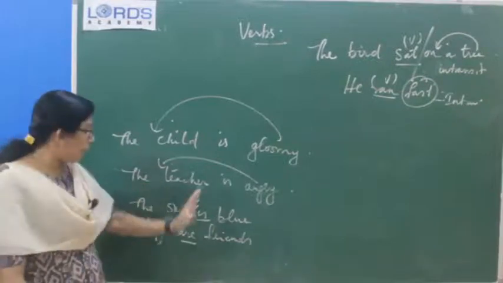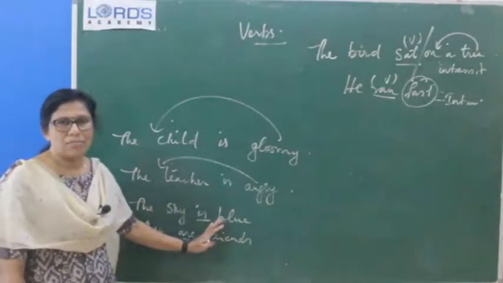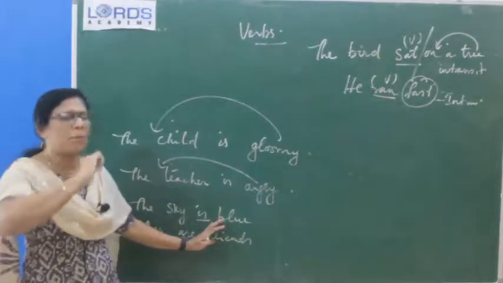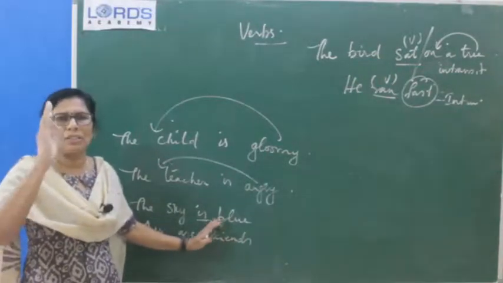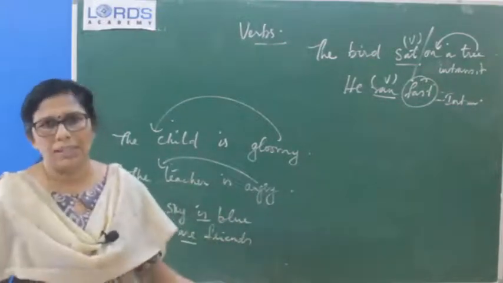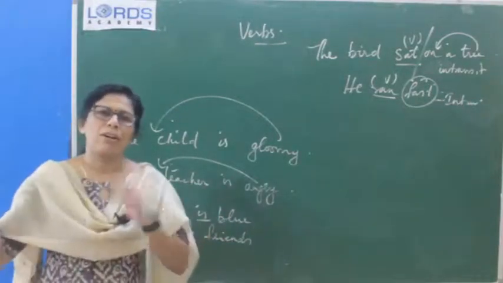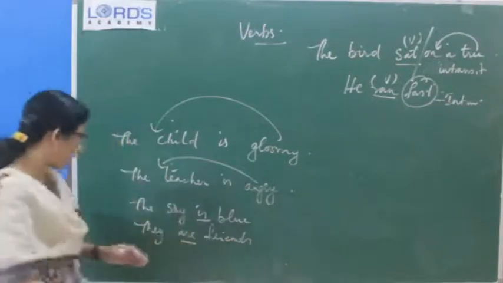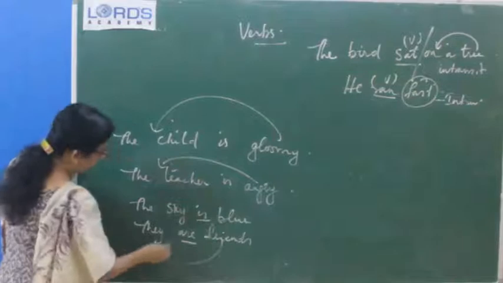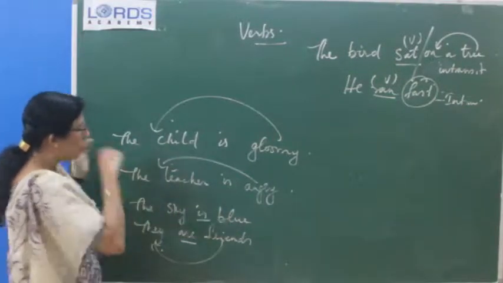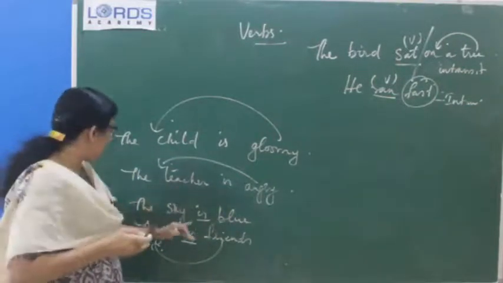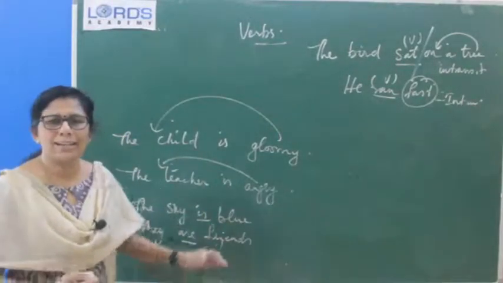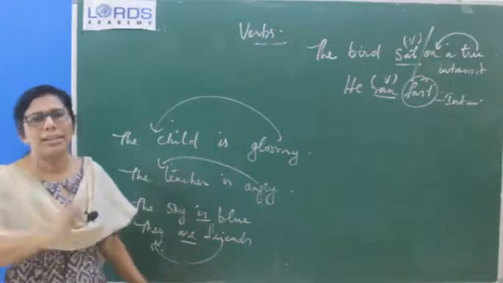Why? Because if you are using it in a sentence, we know that she is a girl. The earlier example which I have told, the previous example, she is a girl. She is, if you stop the sentence there, it is incomplete. Okay. So we are attributing a complement to it. She is a girl. He is a boy. They are friends. Okay. So this is the complement given to the subject. Same way, the sky is blue. So you may have a doubt when the sentence, if I give like this, the sky is blue. The sky is what? Normally you will get an answer. Sky is what? The sky is blue.